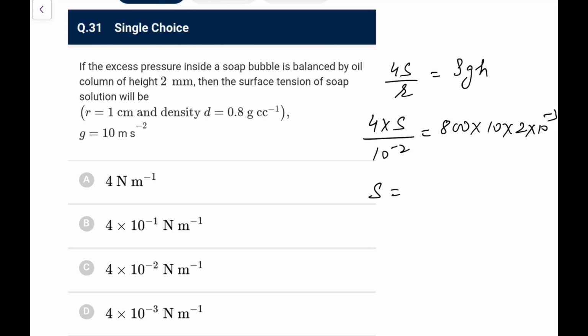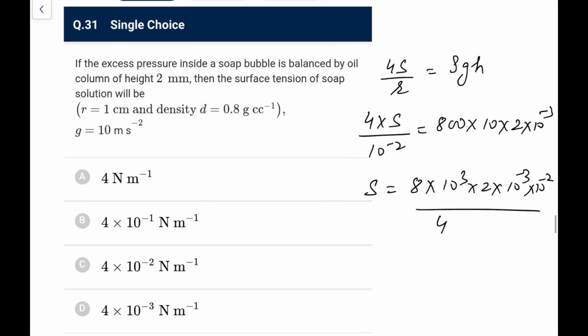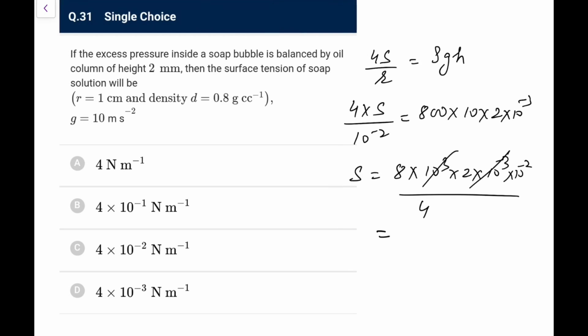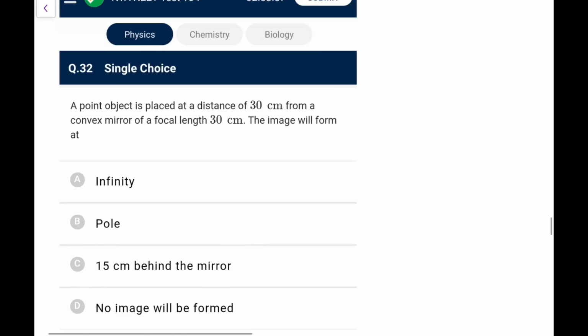So the value of S comes out as 800 into 10 into 2 into 10 to the power minus 3 into 10 to the power minus 2 upon 4, that is what you can say. We have 16 by 4, that is 4 into 10 to the power minus 2 Newton per meter. So look at the options carefully. Yes, option C. Be careful, a calculation error might give you minus 1 instead of 4.